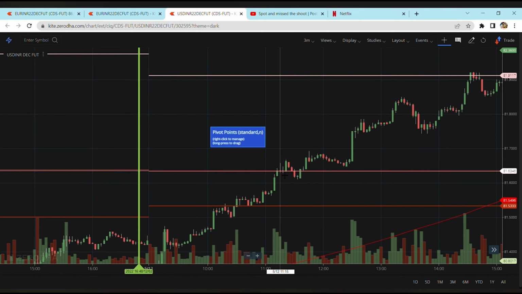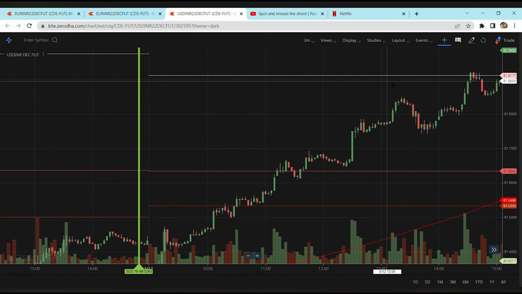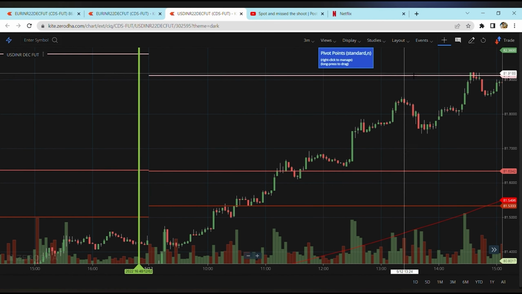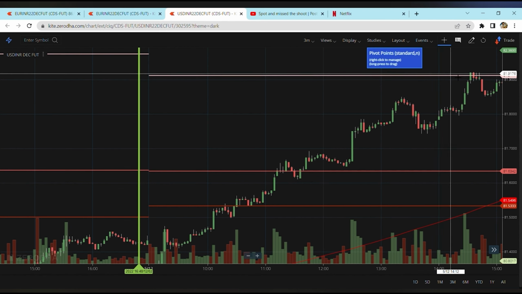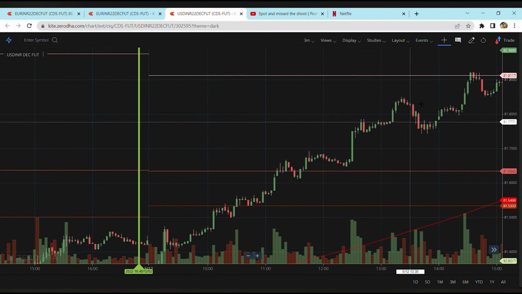Once the candle closes above the pivot level, we are supposed to be buying here, and we did buy approximately at 81.6400. Our target was the next resistance, which was also hit on the same day, at 81.91. It did a little drama to go there, but it did and went up till here.